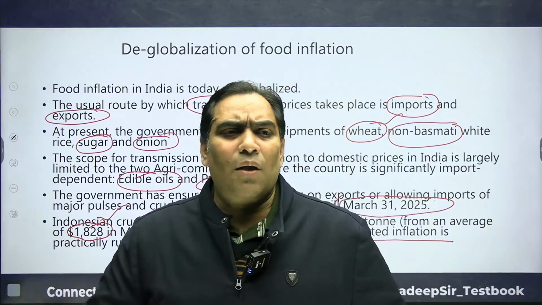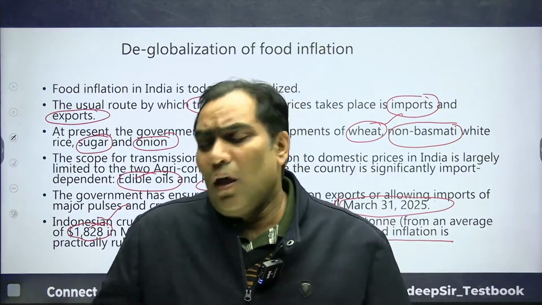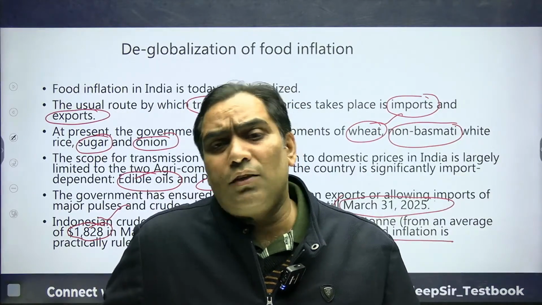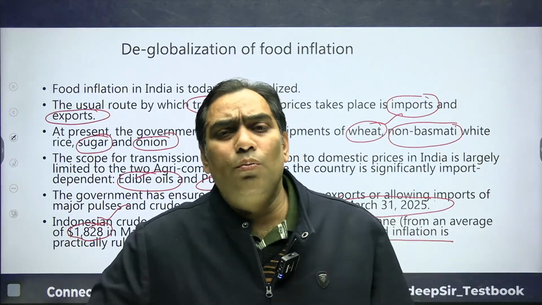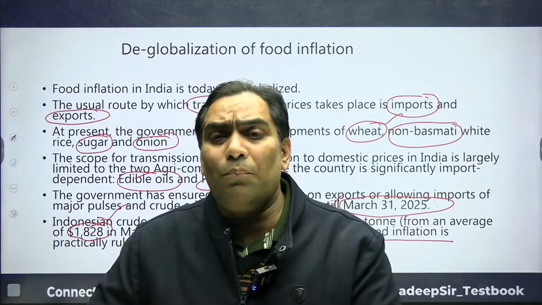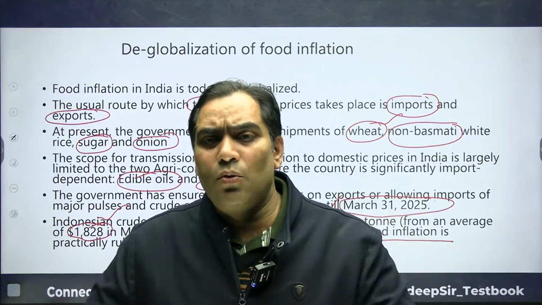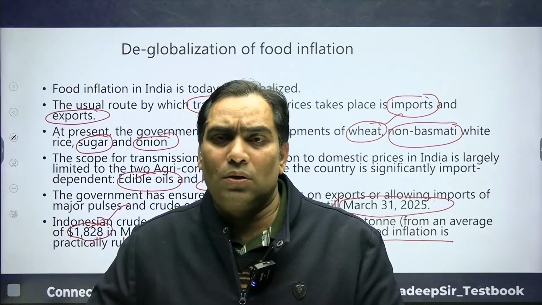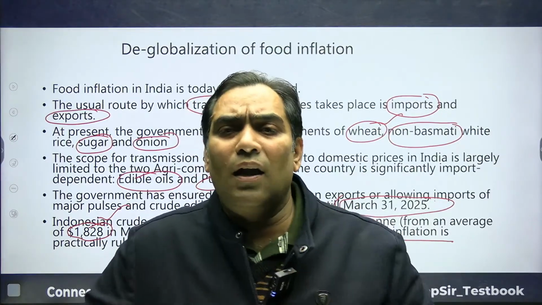The second measure the government of India has taken is to reduce the import duty for the next financial year. For the next financial year it is going to be zero, and they are not going to impose any duty, 0 to 5.5%. If the government of India has reduced the import duty, that is definitely going to decrease the import cost.